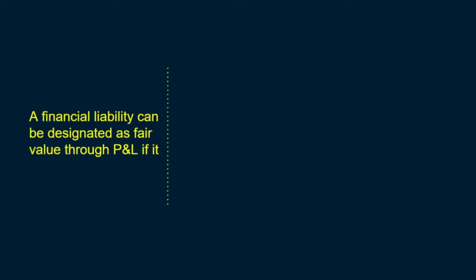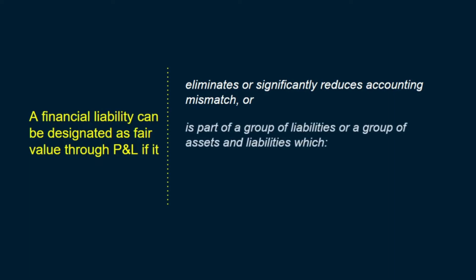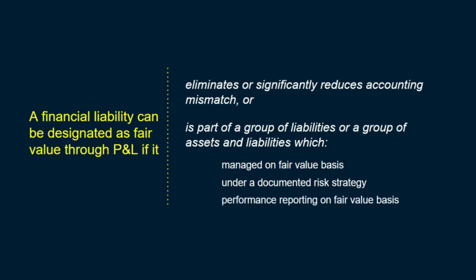In addition, there is an option to designate a financial liability at fair value through profit or loss in any of the following cases. If doing so reduces or significantly reduces the accounting mismatch, we discussed this when we were discussing the classification of financial assets, or if that liability is part of a group of liabilities or a group of assets and liabilities which, first of all, is managed and its fair value is evaluated on fair value basis in accordance with the documented risk management strategy, and information about that group is provided to the key management personnel on fair value basis.